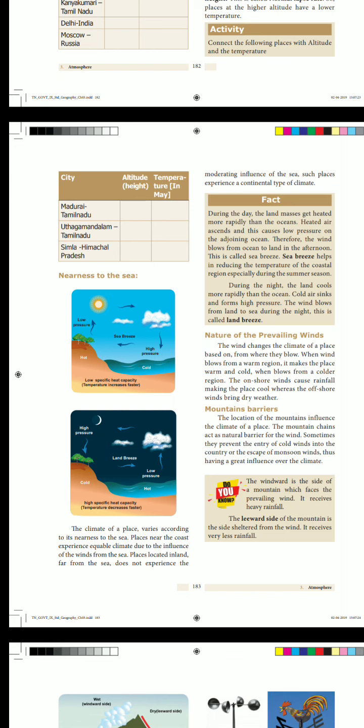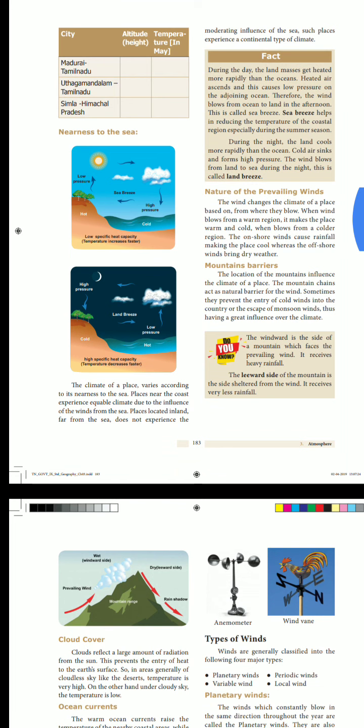Next one is the nature of the prevailing wind. What do you mean by this? Nature of the prevailing wind. The wind changes the climate of a place based on from where they blow. When wind blows from a warm region, it makes the place warm. When it blows from a colder region, the onshore wind causes rainfall, making the place cool, whereas the offshore wind brings dry weather. So, nature of the prevailing wind.